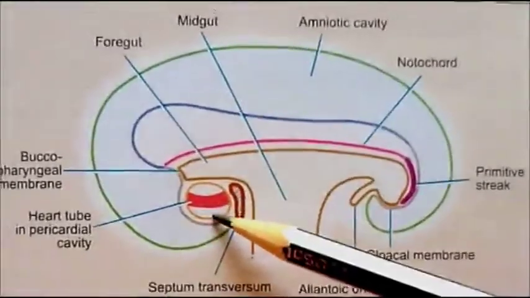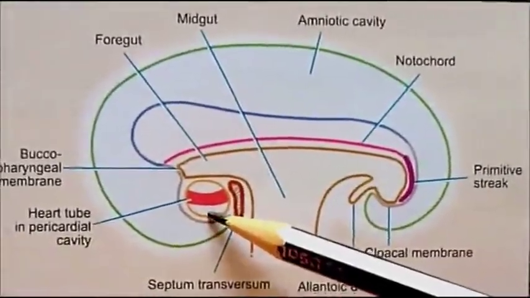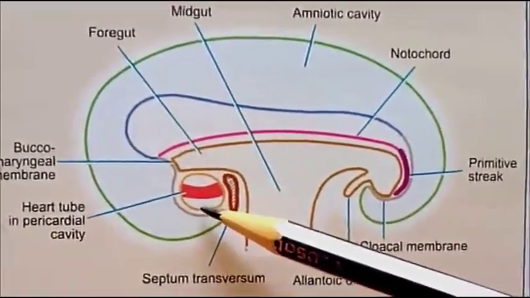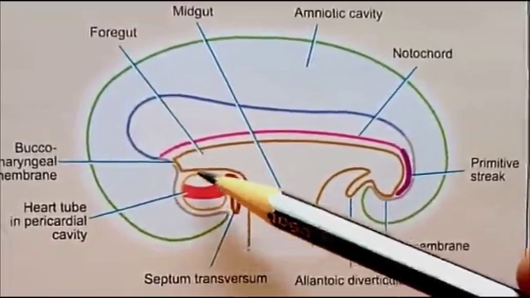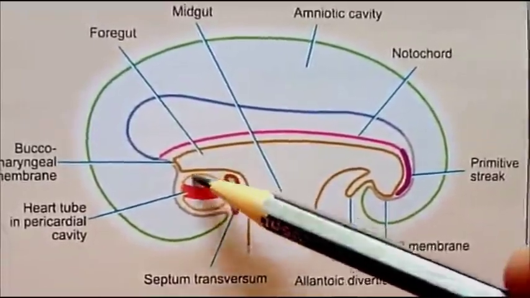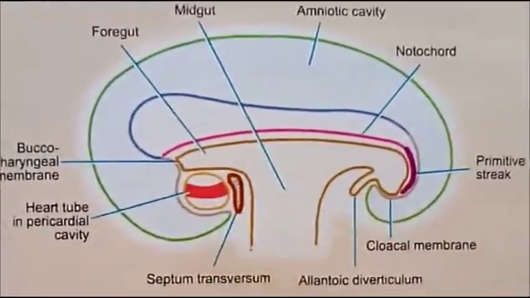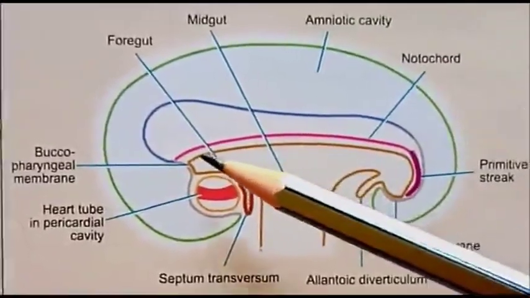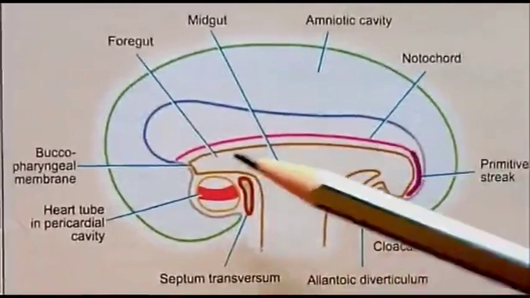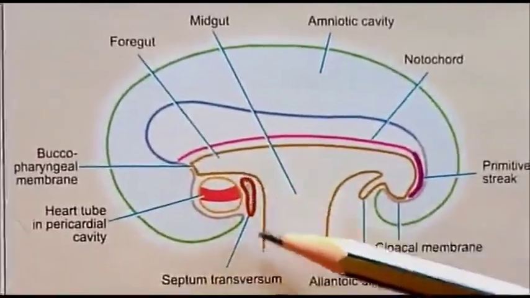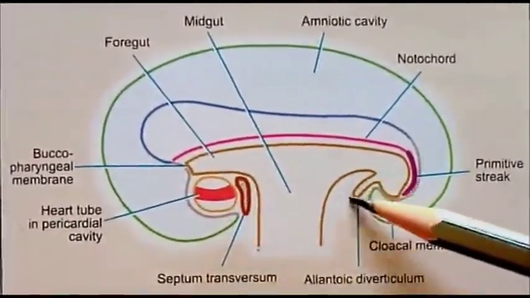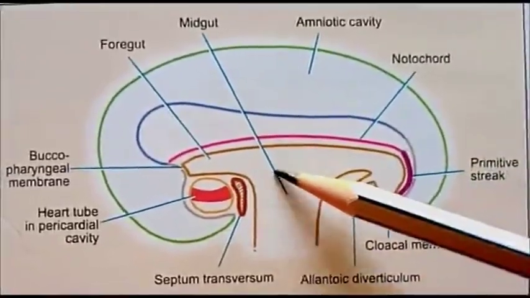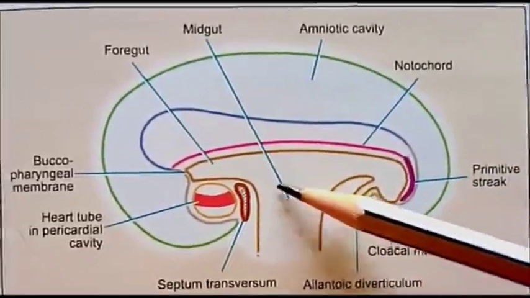The heart develops from intraembryonic splanchnopleuric mesoderm, and the heart tube develops from the intraembryonic coelom. The third structure prominently visible in this diagram is the midgut, lined by this brown color. This is the primitive gut from which the intestine develops.